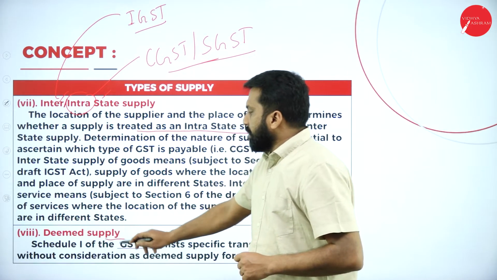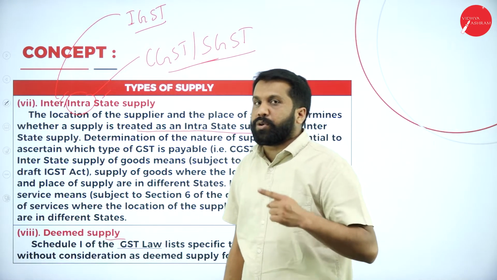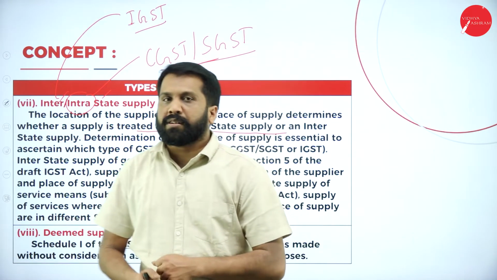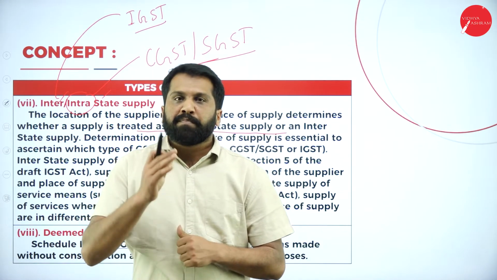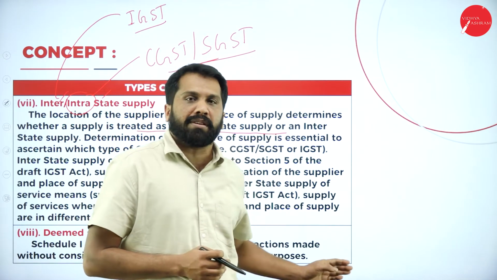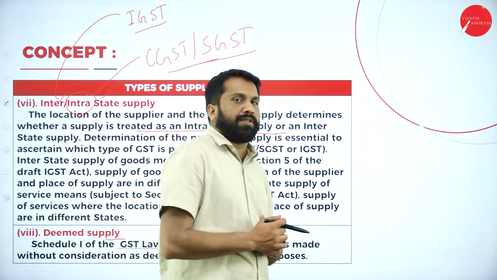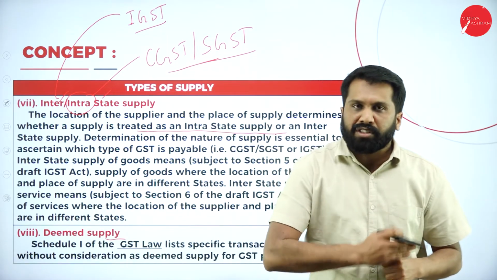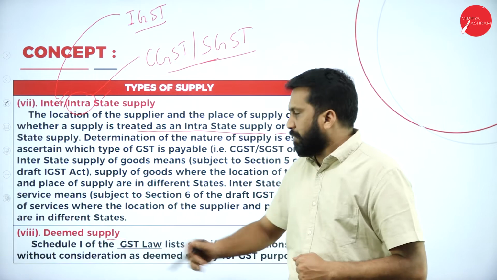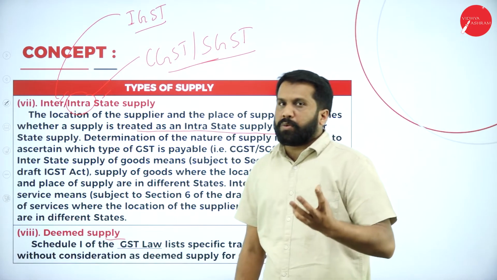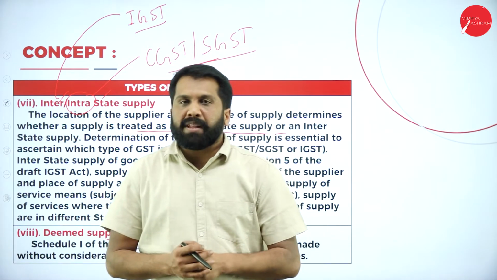Now, deemed supply, again the same thing. You go to your session number 16 of your definition topic. In that, I have explained deemed supply. If I do it again, it will be repetition for you. For those who are watching continuously, it is a repetition. If I do it now, I can tell you in a single sentence. Supply means what?